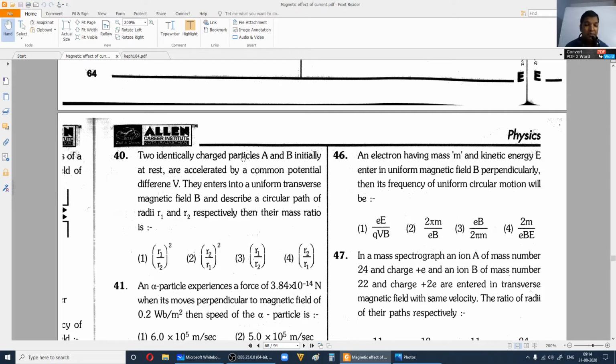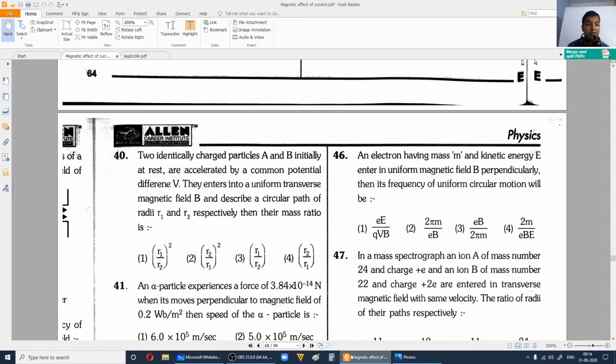Okay, that means we have two particles, and the charges on them are the same, right? That is, they are of the same nature and same magnitude. They did not say that the masses are the same, right? So the charges are the same in magnitude and nature, that is, both of them can be either positive or negative, right? So you are supposed to find out the ratio of their mass. Okay, let us see how to solve the 40th question, right?